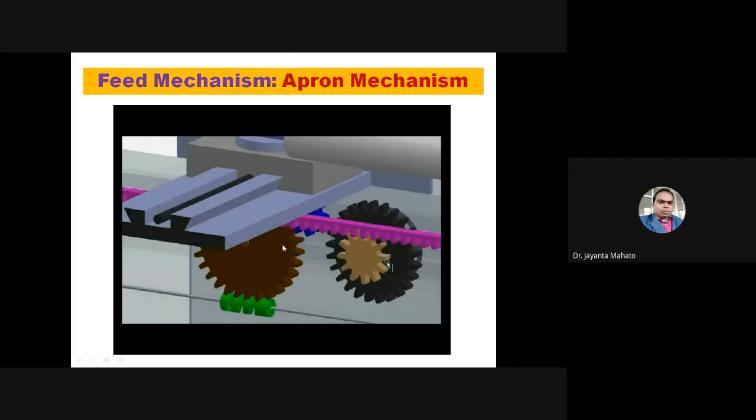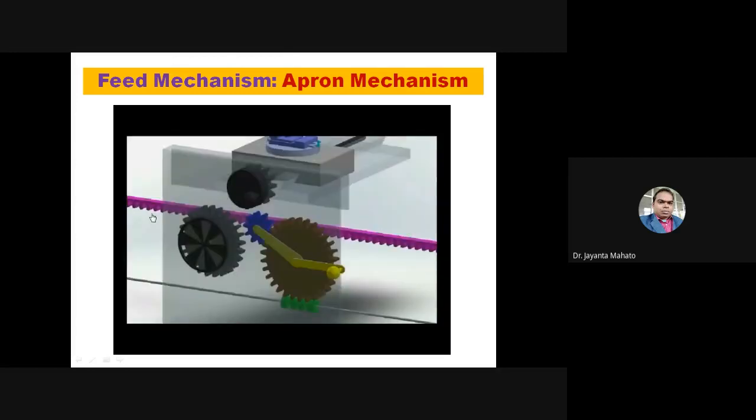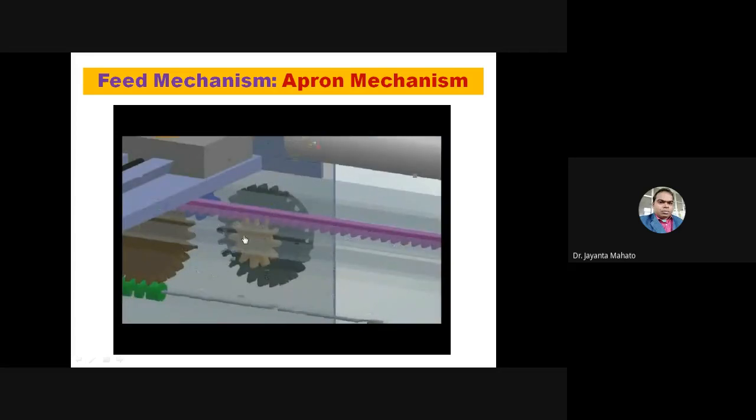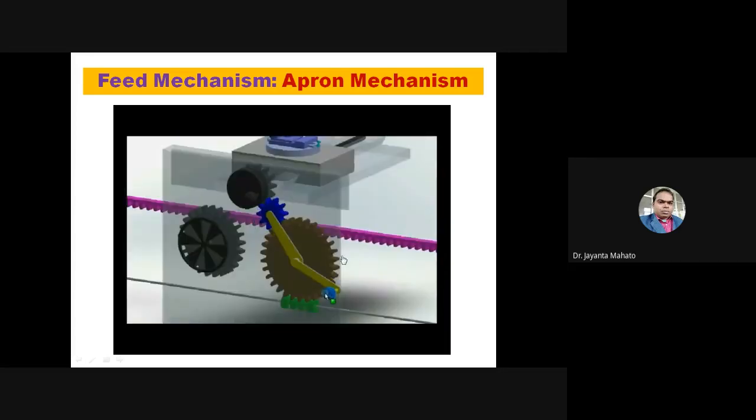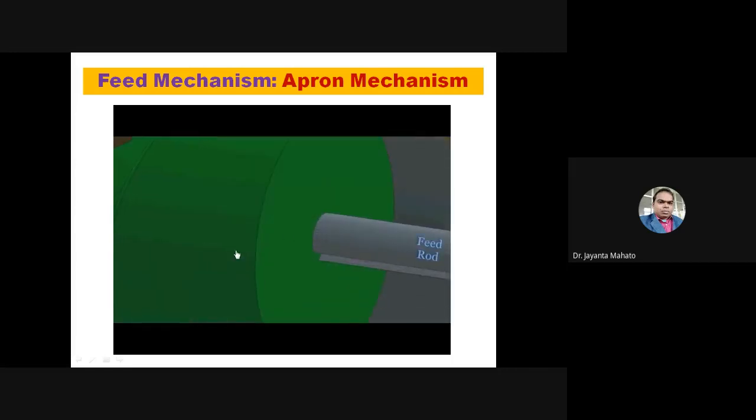In this case, this gear will attach to this blue color gear, and this blue color gear is attached to this mechanism. Just see this. When this is attached, this will rotate. This is called the feed rod.